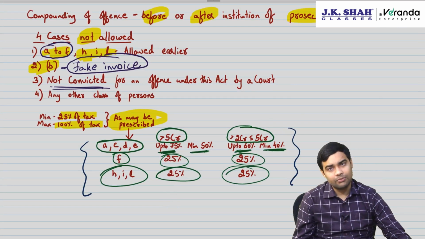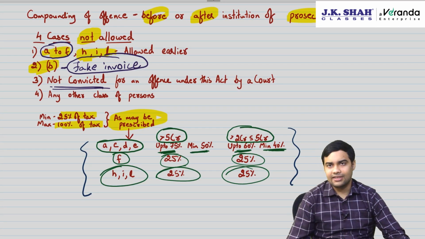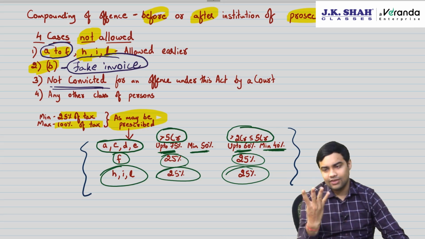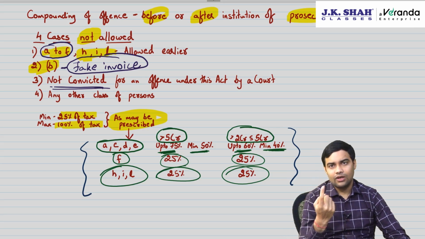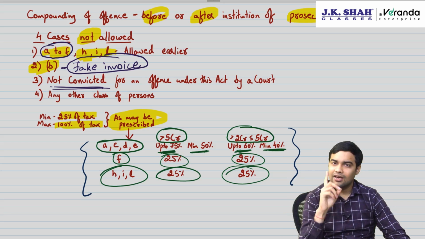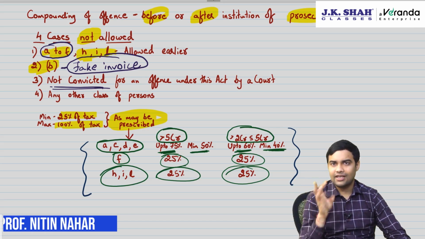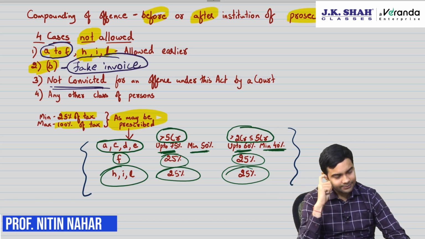So crime, if you remember properly, only then you can remember the quantum. So be strong with the quantum. 4 cases where it is not allowed. A to all crimes except B if it is allowed earlier. B, never allowed. Not convicted, any other class of persons.